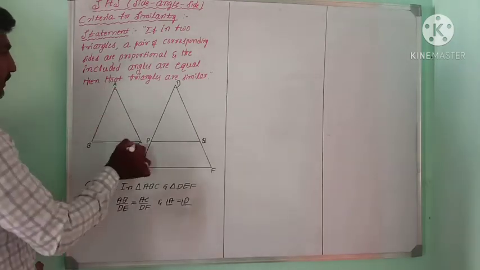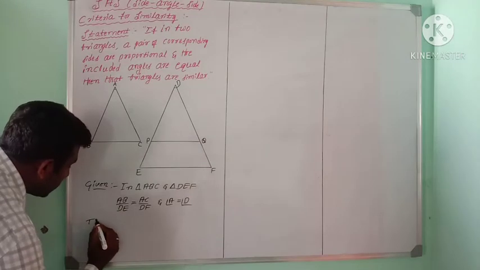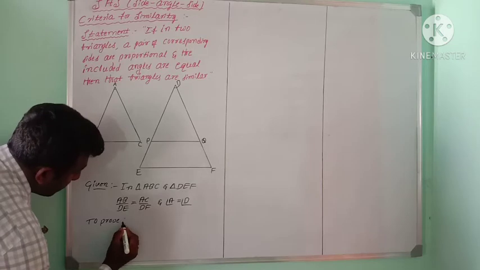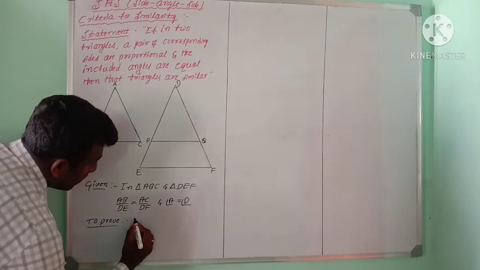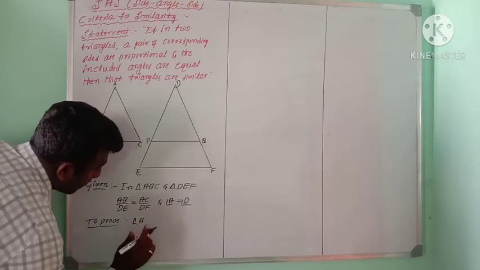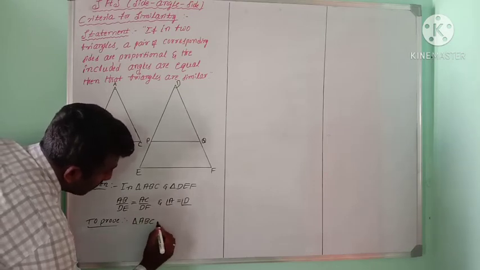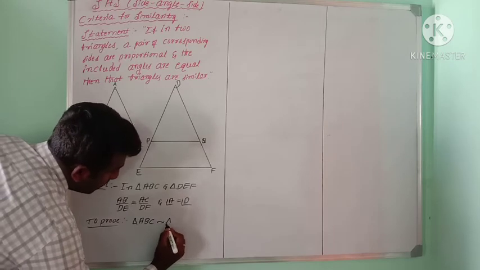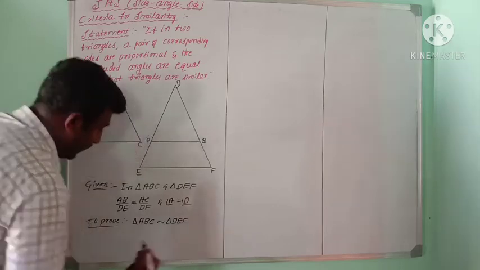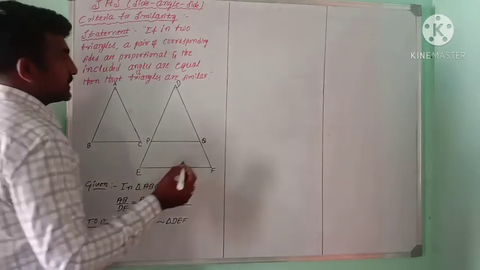Then what do we prove? Triangle ABC is similar to triangle DEF. To prove: triangle ABC similar to triangle DEF. This is our proving part. Then we go to the construction.